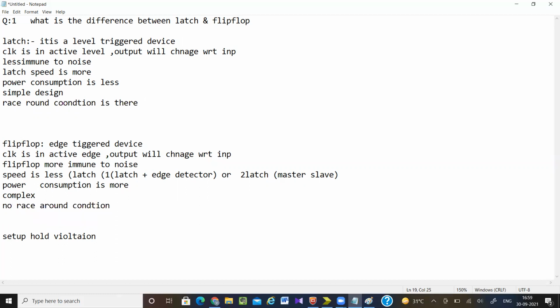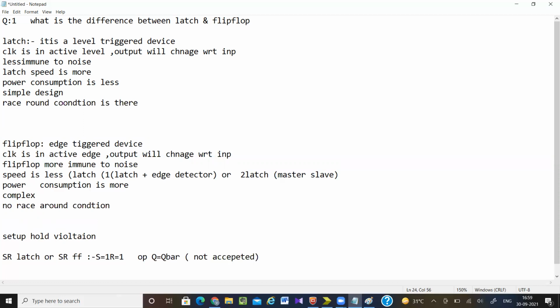If you consider an SR latch or SR flip-flop, both things happen. If you take S equal to 1 and R equal to 1, then your output Q equals Q bar, which is not accepted.